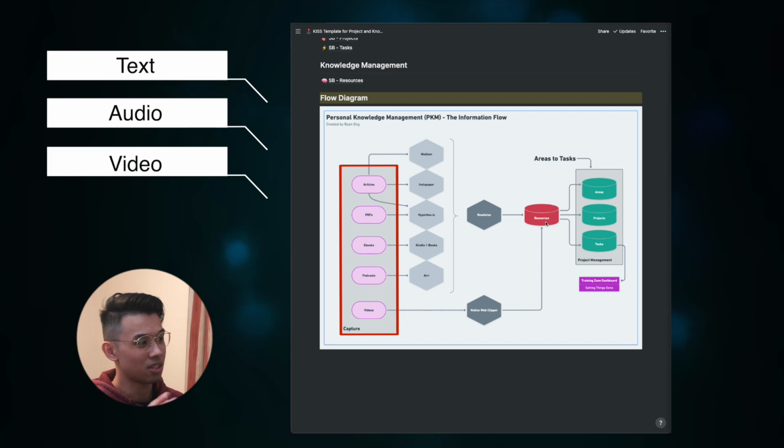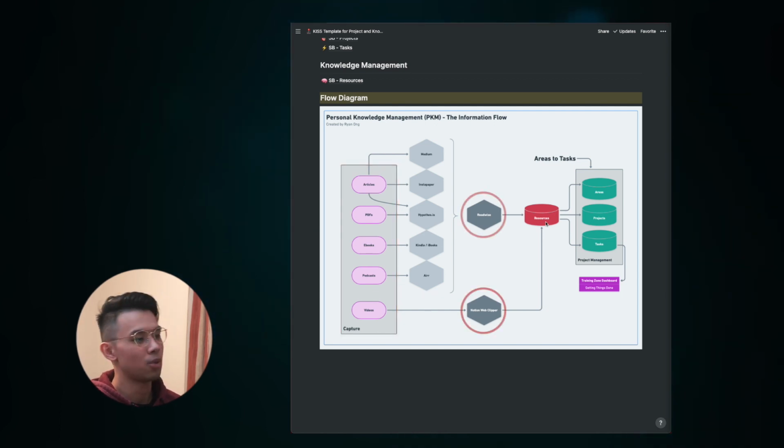And how we're going to capture this knowledge depends on the type of information we are going through. Ultimately, we have what I call knowledge guardians, which the sole responsibility is to collect knowledge from different information and group them into a single place, into our second brain. And as you can see here, we have 2 knowledge guardians. We have Readwise and Notion Web Clipper.